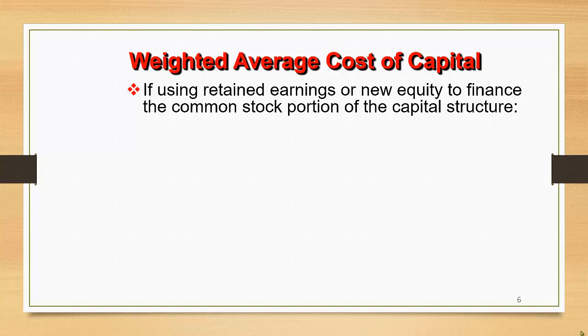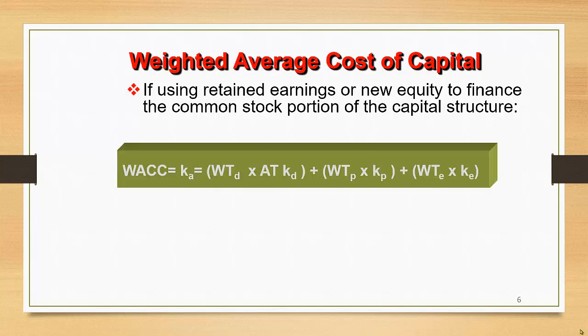Weighted average cost of capital, if we use retained earnings or new equity to finance the common stock portion of the capital structure, the formula would look like this.